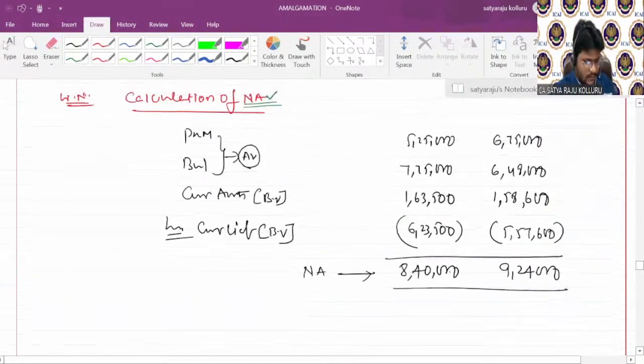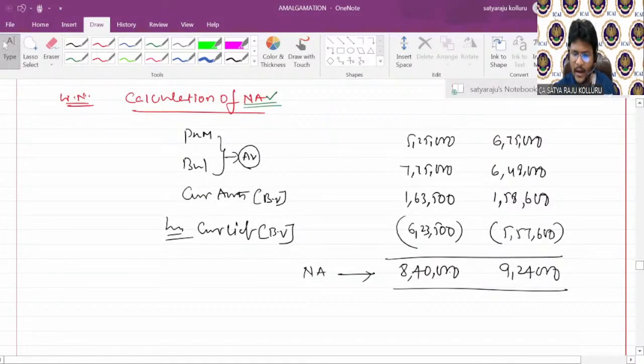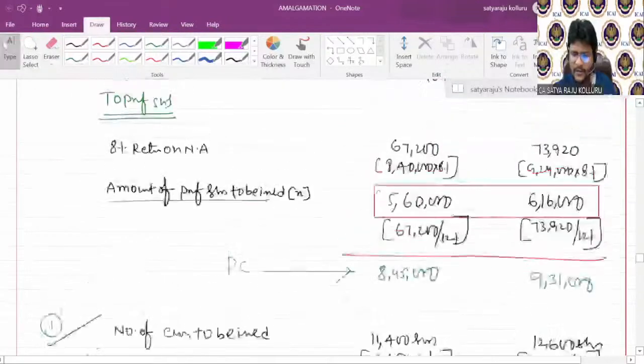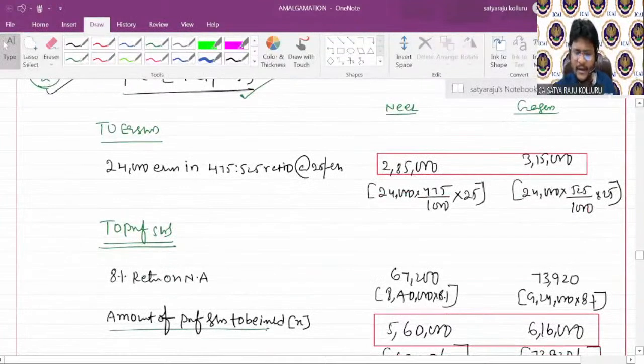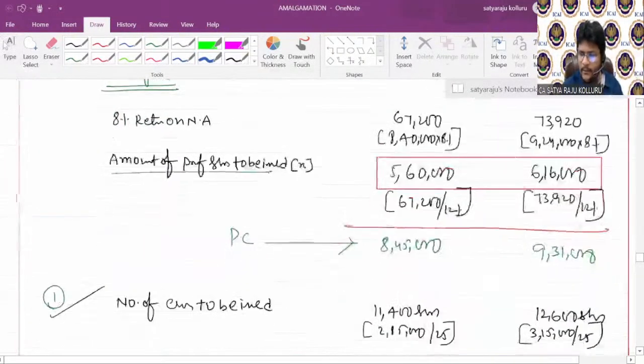Sir, instead of 3,15,000, it is 3,45,000 in Gagan Limited. Any calculation issue, guys? Sir, is it not 3,15,000? It is 3,45,000 in case of Gagan, can you please check? It's 3,15,000 only, yaar. Please check it. Correct only.